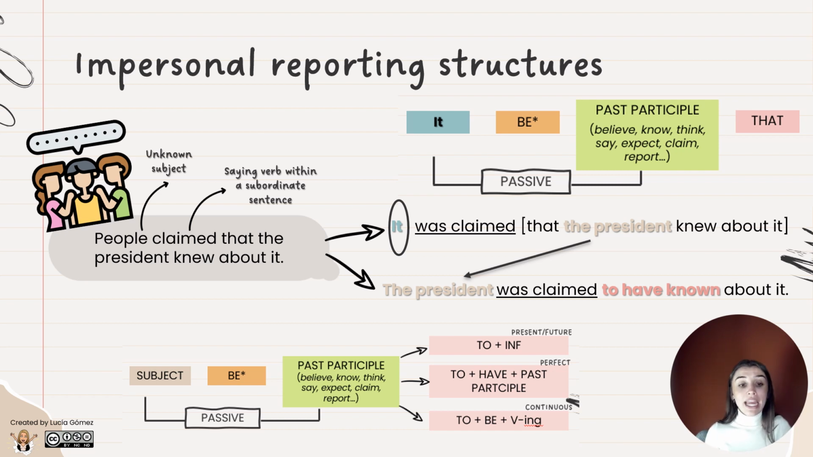En este caso lo tengo que meter con to have known porque la oración es the president knew, está en pasado. Entonces me fijo en esa estructura que teníamos en rosita y veo que cuando el verbo pues está en pasado y es de alguna manera perfecto, I need to do it with to plus have plus the past participle. And that is exactly what I've done.